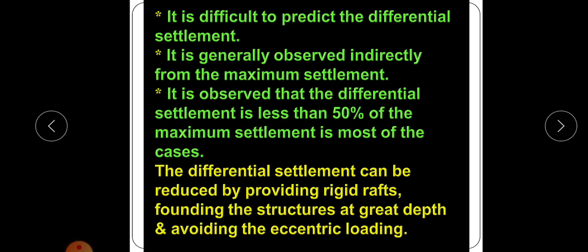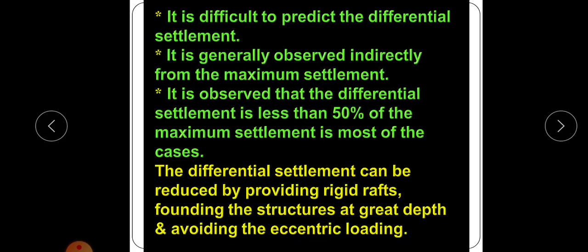The differential settlement can be reduced by providing a rigid raft, that is, by providing a raft foundation, and founding the structure at greater depth. That is another solution for differential settlement. If we construct the structure at a greater depth, there will not be any variation in soil strength.